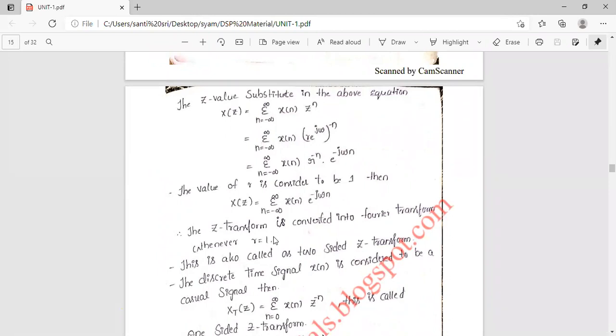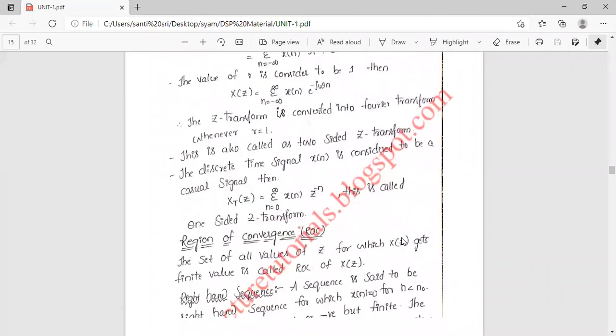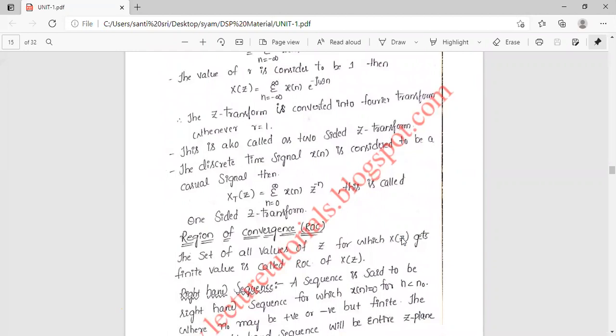Okay, then this is also called the two-sided Z transform, two-sided or bilateral Z transform. Then the one-sided or unilateral Z transform. If the discrete time signal x of n is considered to be a causal signal, then X of z is equal to sigma n is 0 to infinity x of n into z power minus n. This is called one-sided Z transform. So causal means it depends upon the present state only. Okay, only present state, then it is called a causal system.